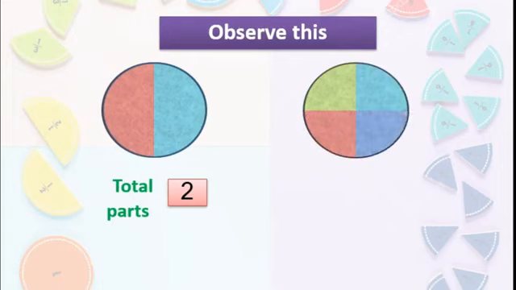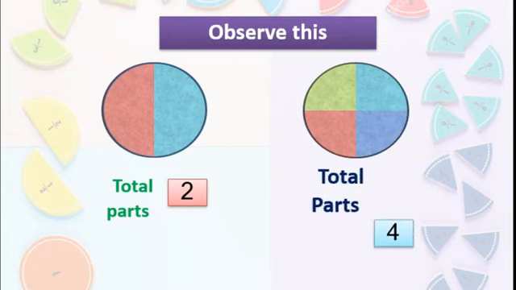How many parts are there? Means how many total parts? Yes, 4. Means in the first picture two equal parts are there and in the second we have made 4 equal parts. Yes, dear students, here each part is a fraction of that whole. Got this?